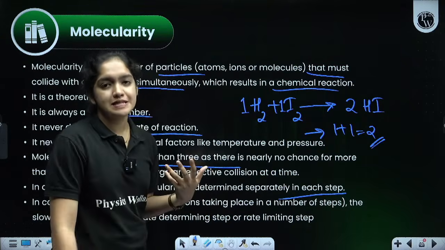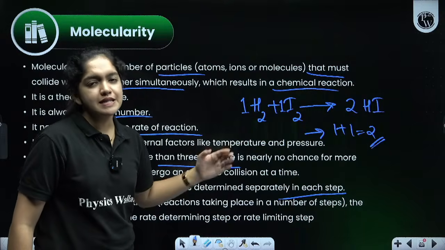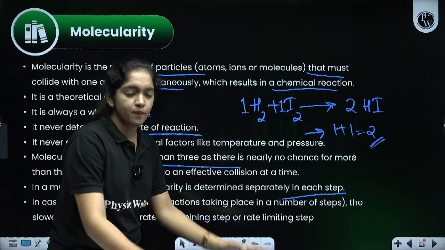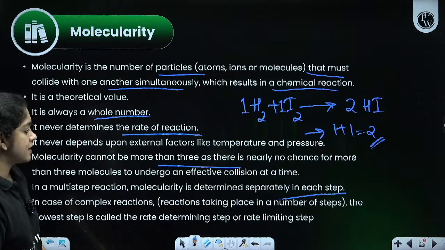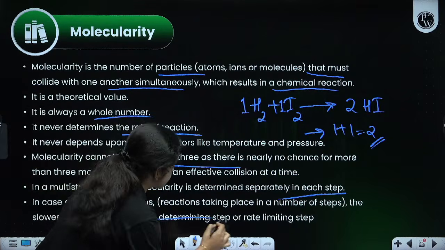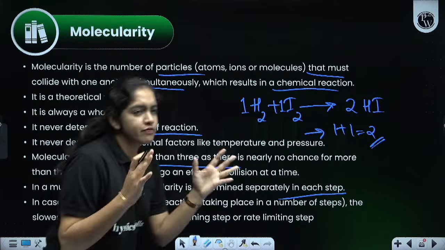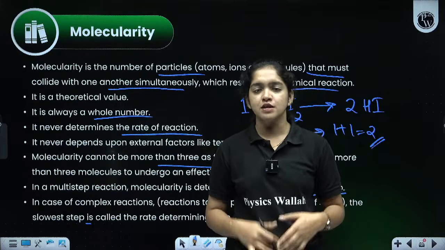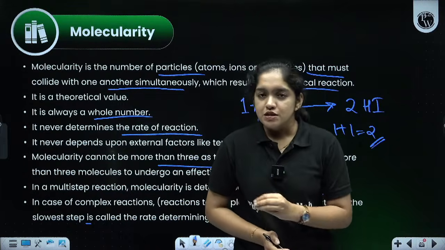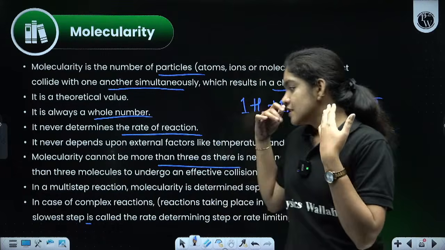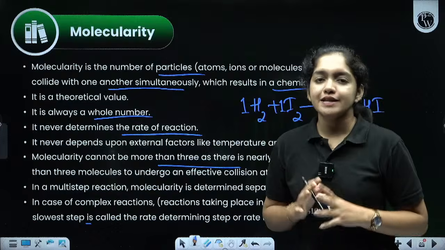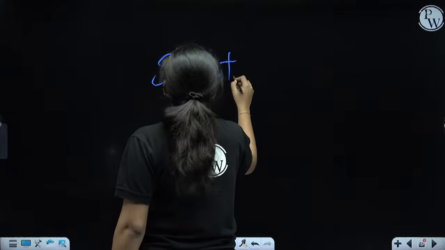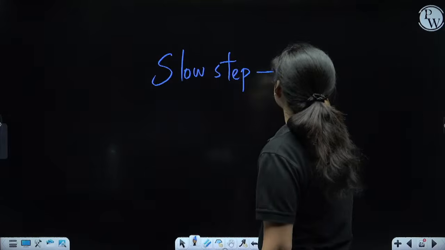For example, if it is a complex reaction, many steps will be there, and in many steps different reactants will be reacting. So we need to calculate the molecularity for each step in a complex reaction. Then in the case of a complex reaction, the slowest step is called the rate determining step or the rate limiting step. That is very important. In the beginning itself, we learned that we won't check the rate of the faster reaction; we only learn about the rate of the slow steps or the moderate ones. The slowest step is the rate determining step. Note, it's very, very important. Slow step is the rate determining step.